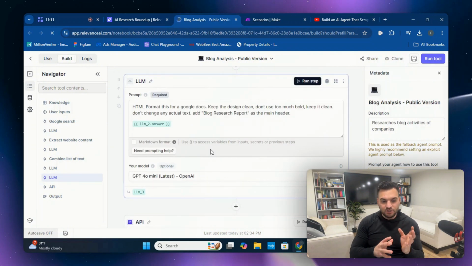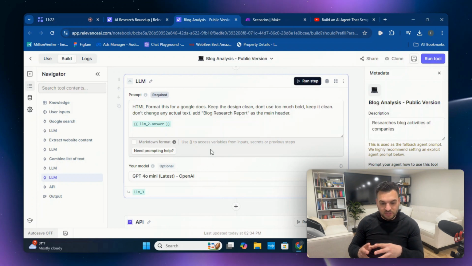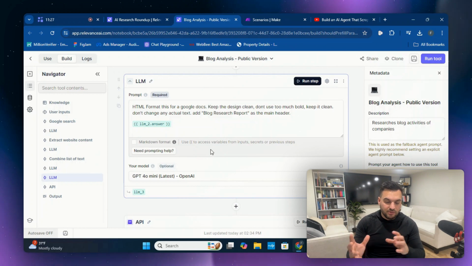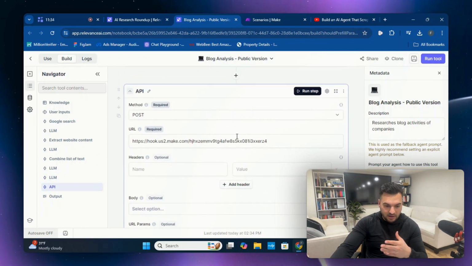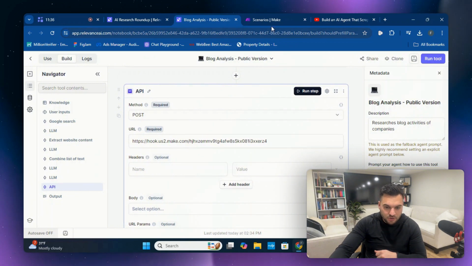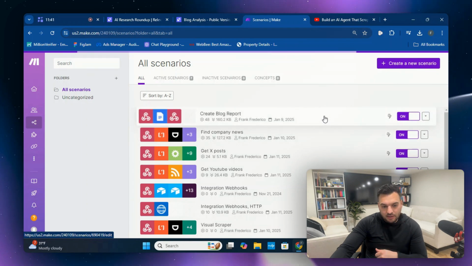It puts it into an HTML format because we're going to take this and put it into a Google Doc. We're going to use a webhook, and this is where Make automation comes in. We're going to send this HTML to a Google Doc, so it's placed in your Google Drive and everything's connected. That leads me to the API, in which we're going to have to connect your Google Doc. With that being said, all you have to do is download the Google Doc template that I have for you.